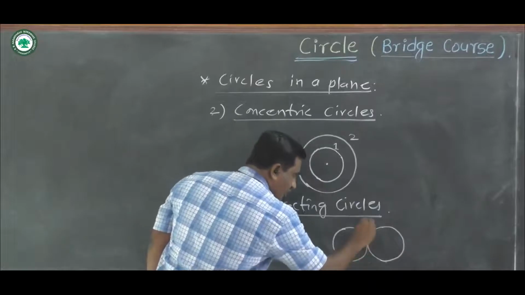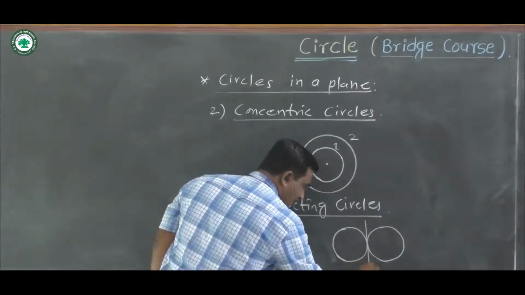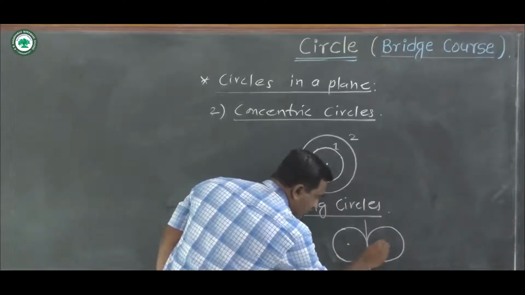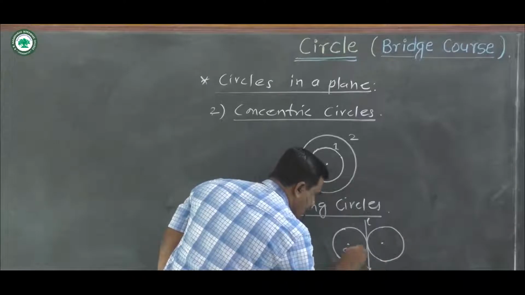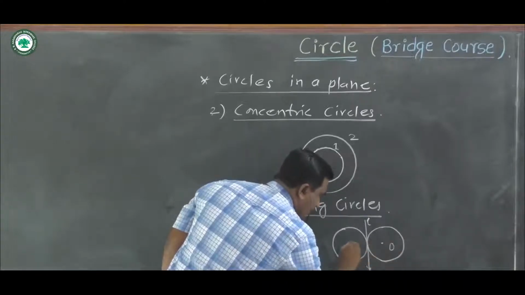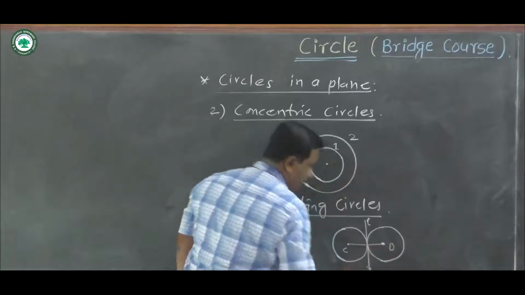Okay, point of intersection of these two circles is the line segment. Suppose this is line L, this center C, this center D, and we can join these two centers.